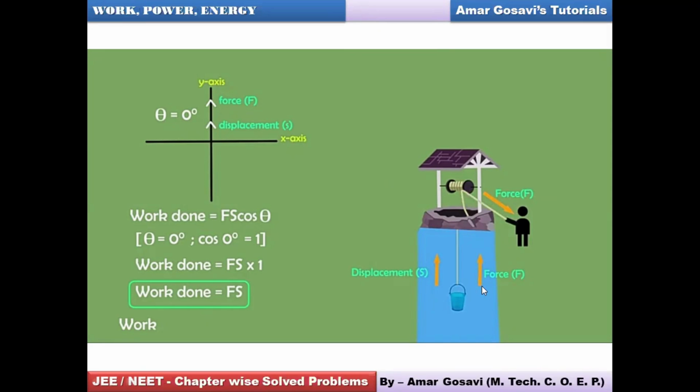All right, so the force will be upwards, the displacement is upwards, the work is positive, and the angle between the two directions, you can see the force is also upwards, the displacement is upwards, theta is 0, cos 0 will be 1, and the work done will be Fs into 1. So we can put work done as force into displacement in such situation. So while lifting water, even if the force applied by the person is inclined, because of the pulley arrangement, the force and displacement are in the same direction, leading to positive work. Please make a note of this slide.